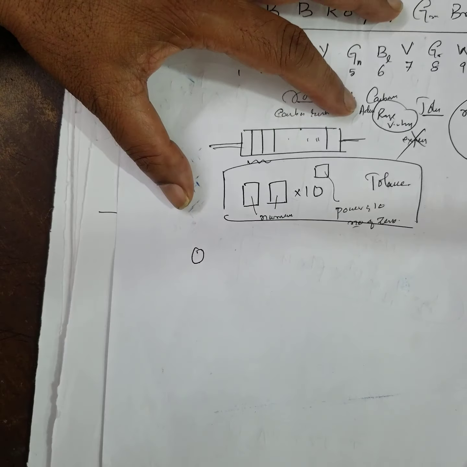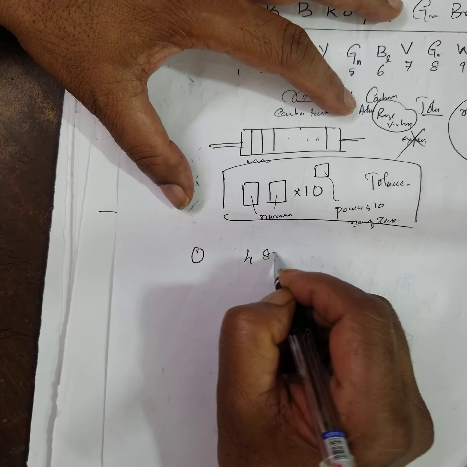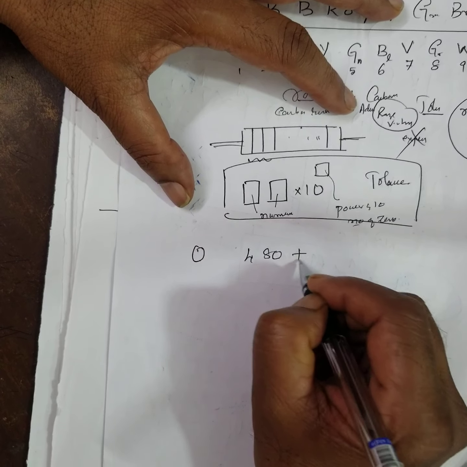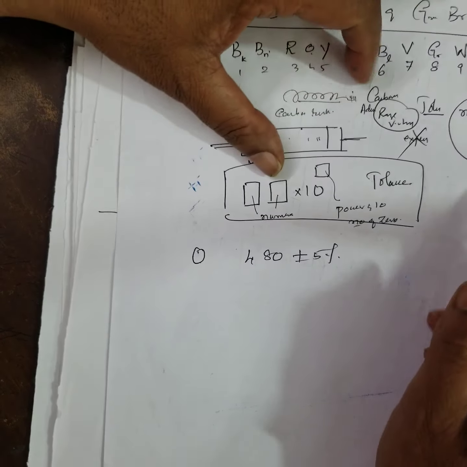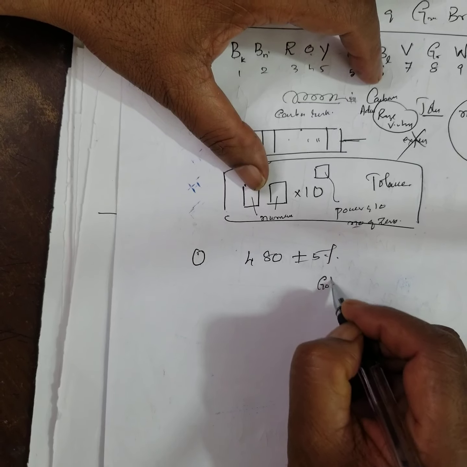For example, I write 480 plus or minus 5%. 5% means gold.